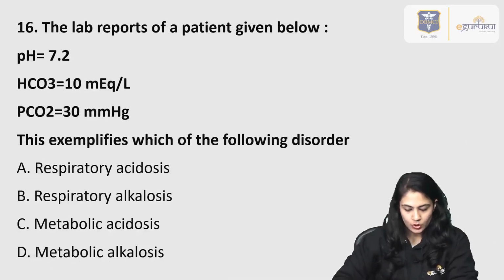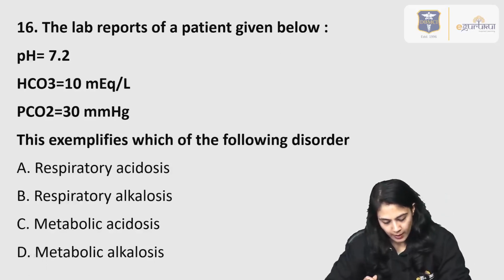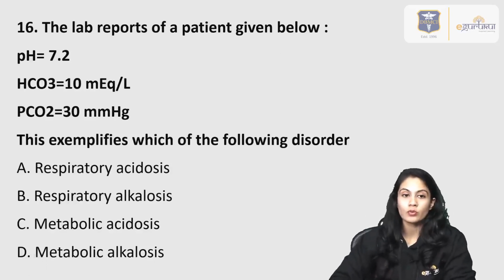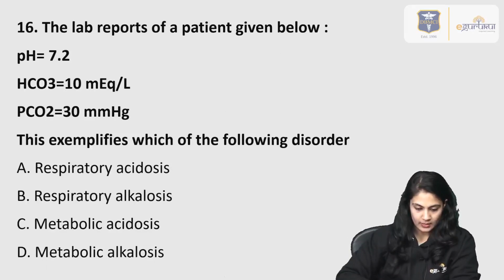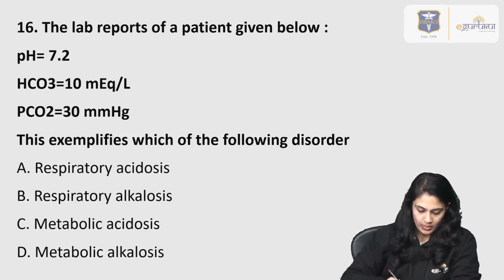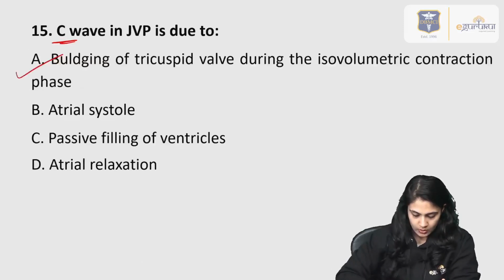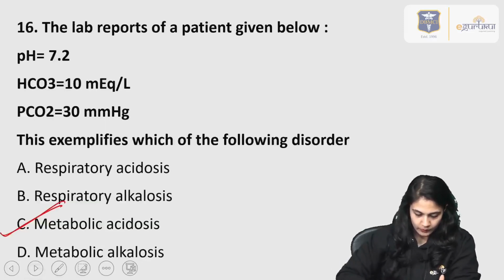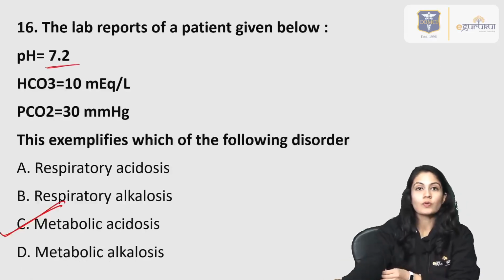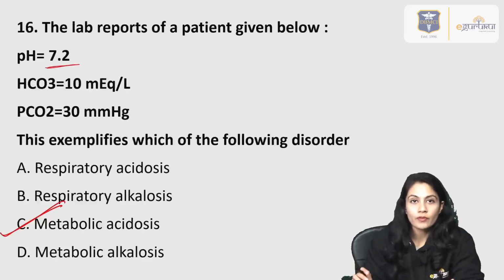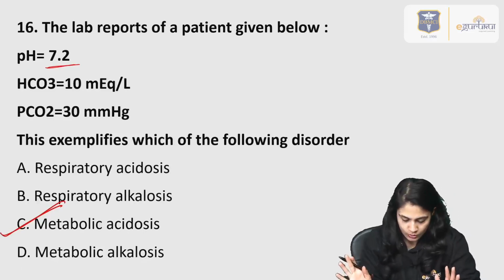Okay, next question, they gave the value of pH, bicarb and PCO2, and we have to know what is the case in this scenario, right? So answer over here, I'll tell you, is C, right? It is acidosis. Why? The bicarb level is low, right? And you know that bicarb is the best buffer, right? So let's discuss not only that, the pH is also slightly reduced. We know normal pH is 7.35 to 7.45, right? Over here the pH is 7.2, so it is acidosis.